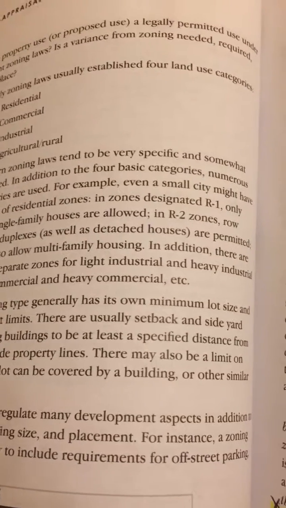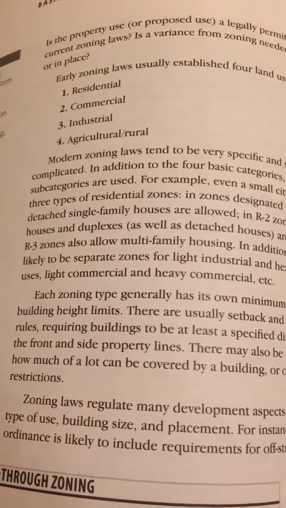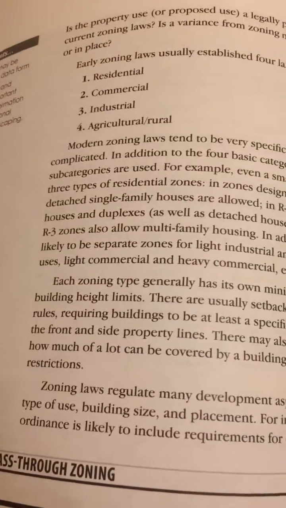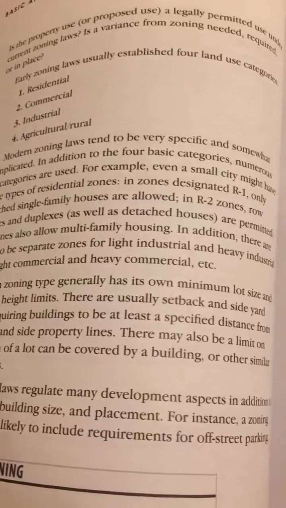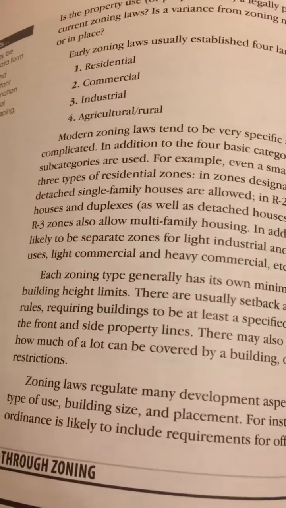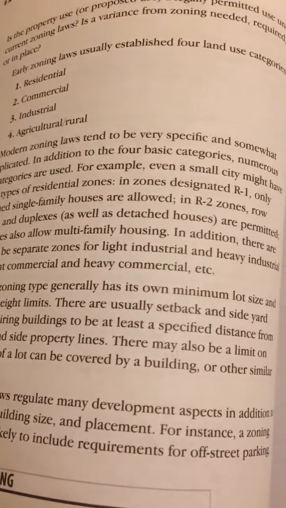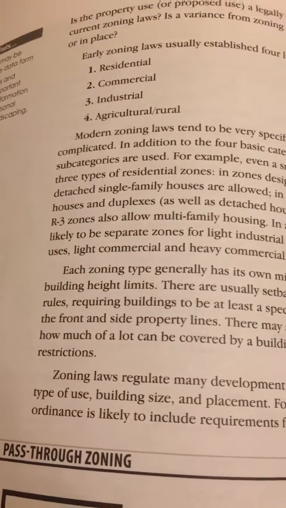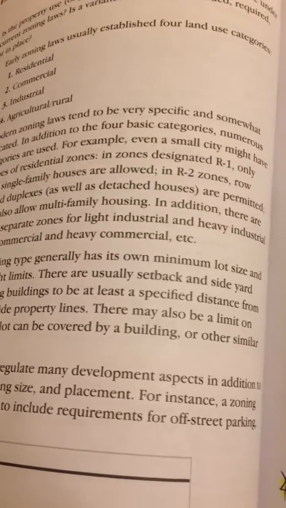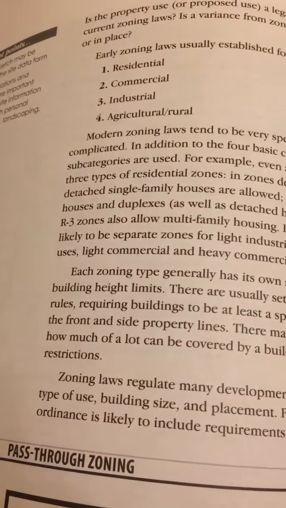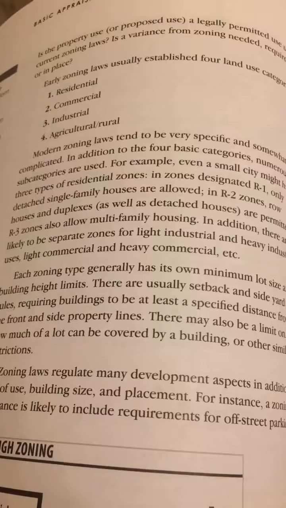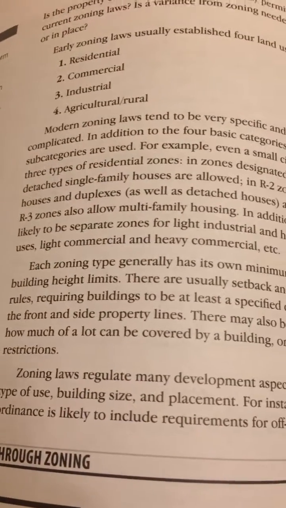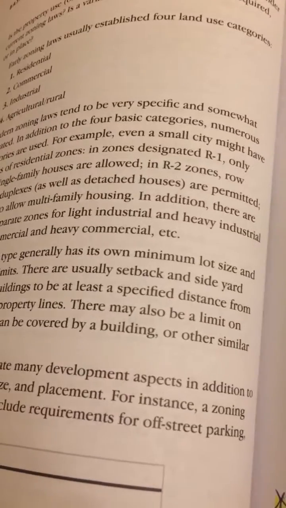There are usually setback and side yard rules requiring buildings to be at least a specified distance from the front and side property lines. There may also be a limit on how much a lot can be covered by a building or other similar restrictions. Zoning laws regulate many development aspects in addition to type of use, building size, and placement. For instance, a zoning ordinance is likely to include requirements for off-street parking.